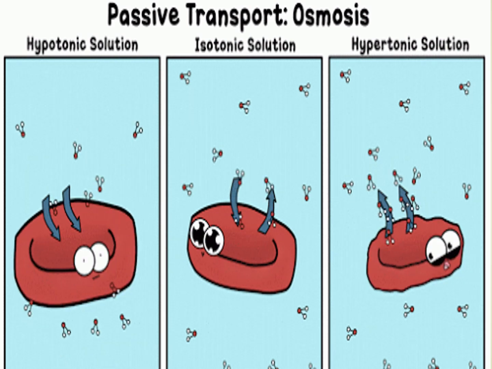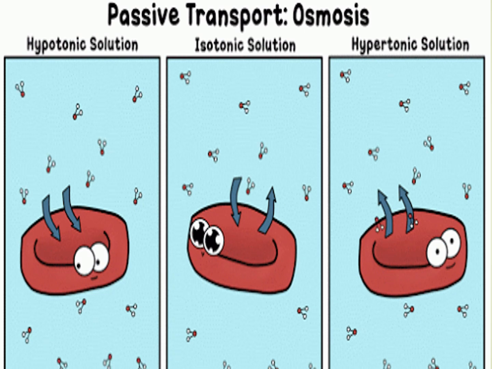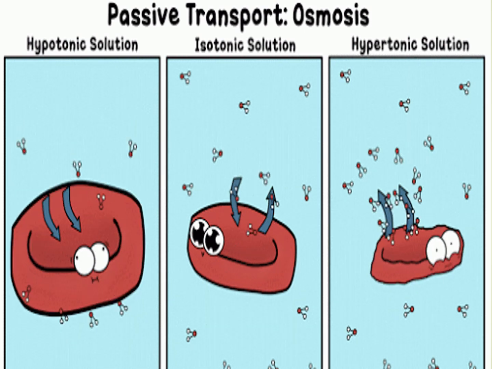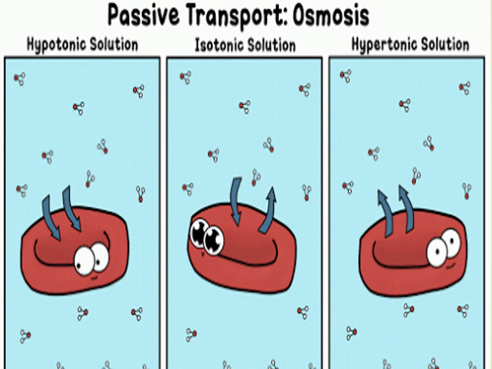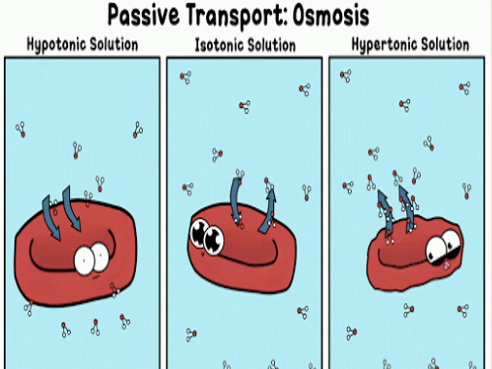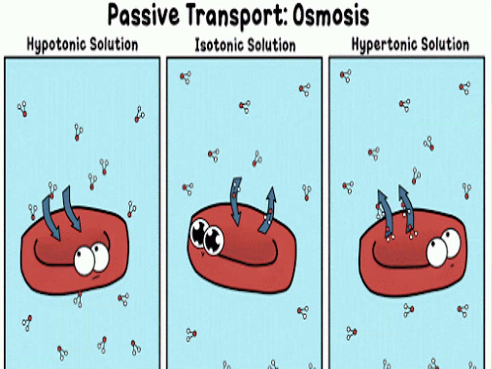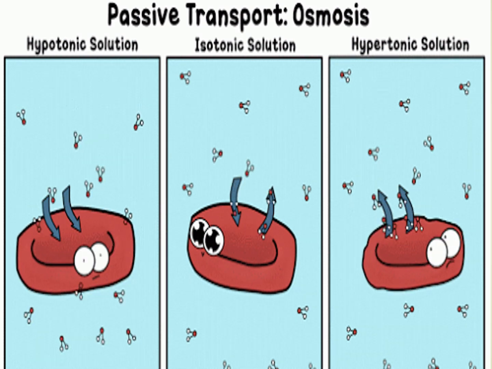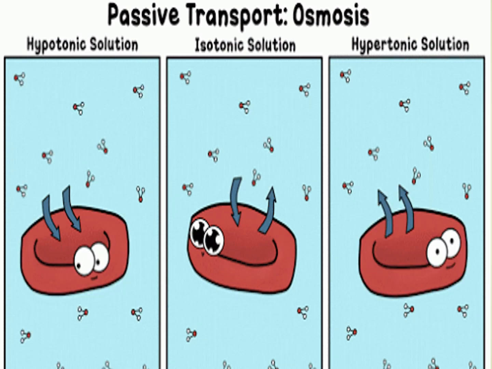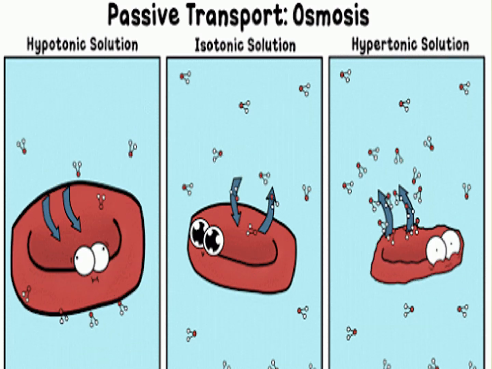Okay, we'll repeat this again. On the left hand side, we have hypotonic solution. Hypotonic solution means water in the cell is less than the outside medium. So water moves from high concentration to low concentration. It enters the cell and the cell swells up. This process is called endosmosis.